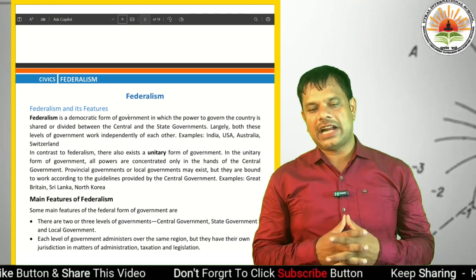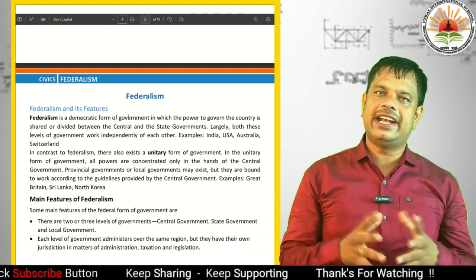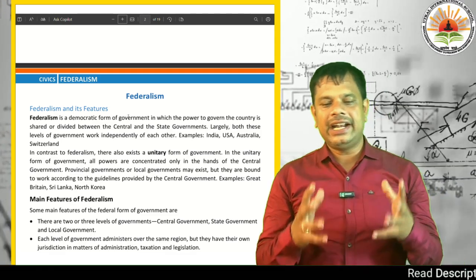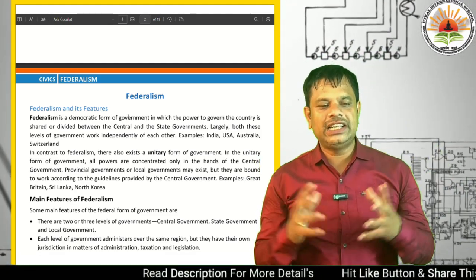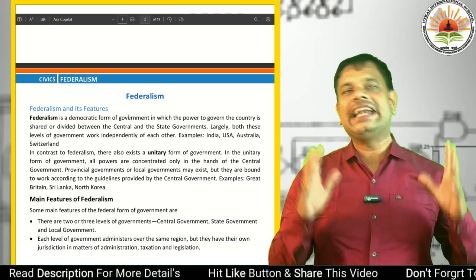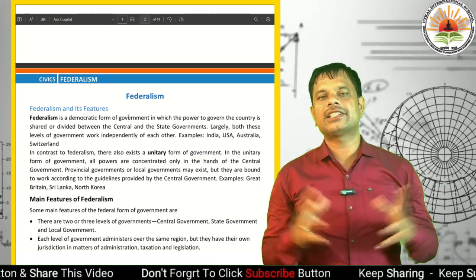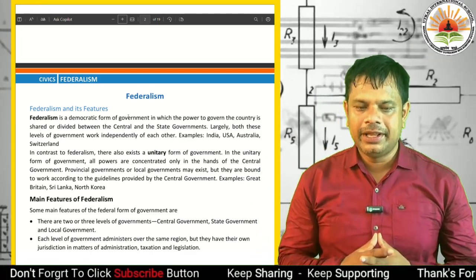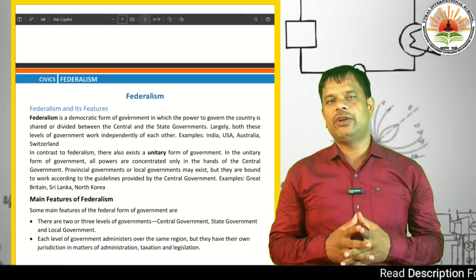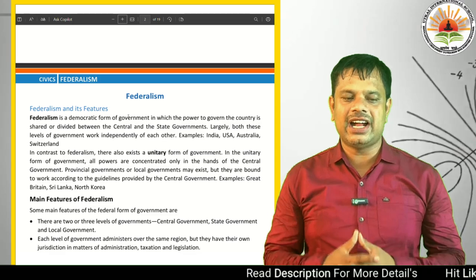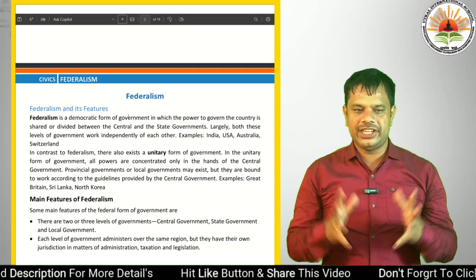Largely, both these levels of government work independently of each other. Examples in the world: the USA, Australia and Switzerland are the best examples of federalism.